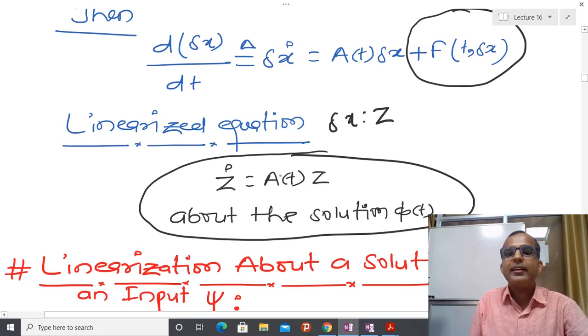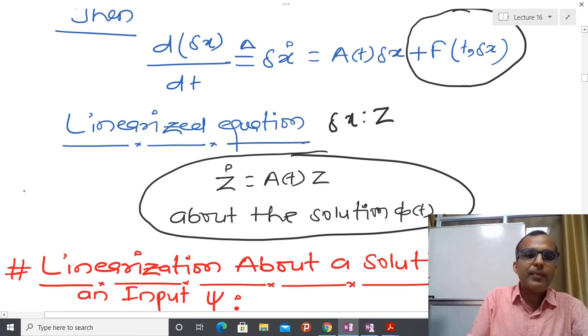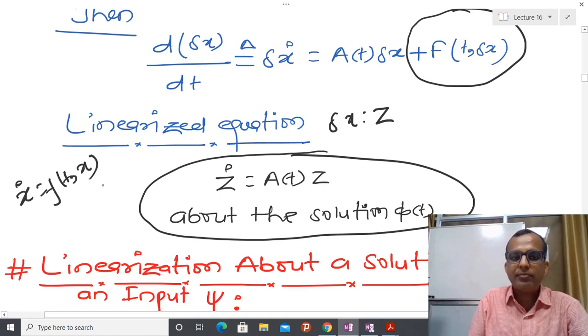And please see here that A(t) is now no longer linear time invariant. This is a linear time varying system. So what we are saying is that if I have some system x dot equal to f(t, x), and I know some solution phi t, and I linearize that system about that solution phi t, then the linearized system that comes into the picture is represented by an LTV system.